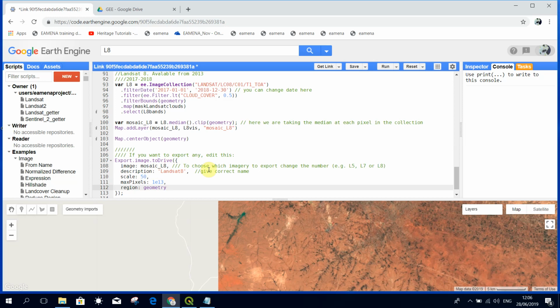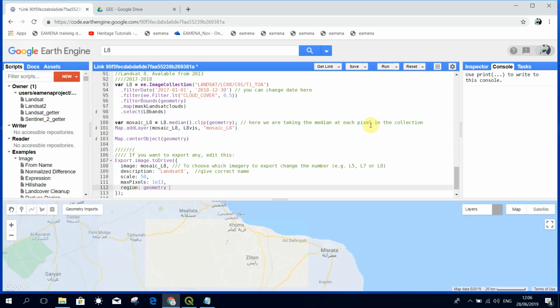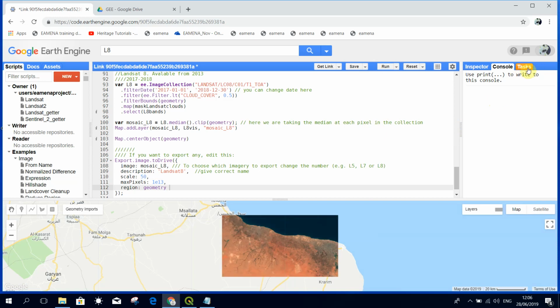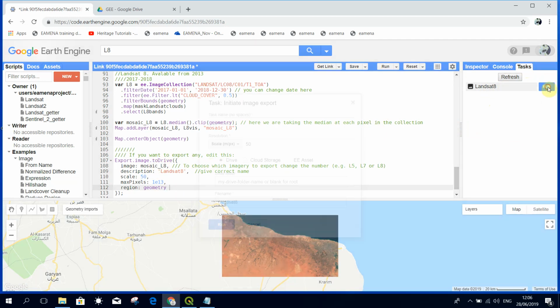So once we've done all this, we can press run. As you see, it's reloading the images here. You can see that the tasks tab is highlighted in orange. So click on that. And you can see here it's made a new file download option for Landsat 8, because remember we just named that Landsat 8. So just make sure that it's the image you want to download. We can click on the run button.